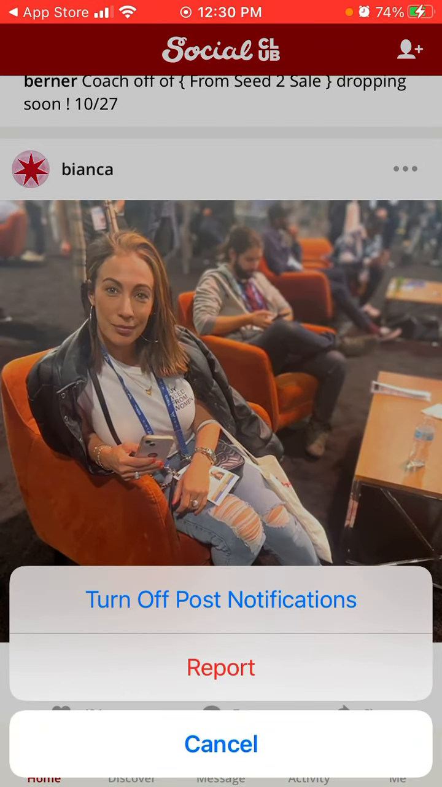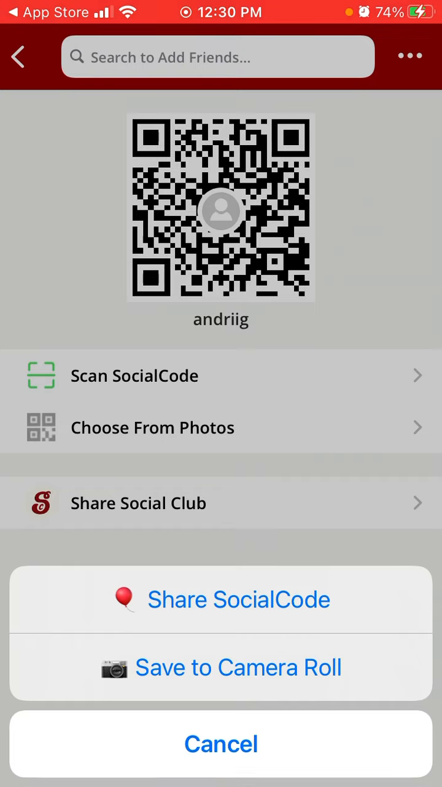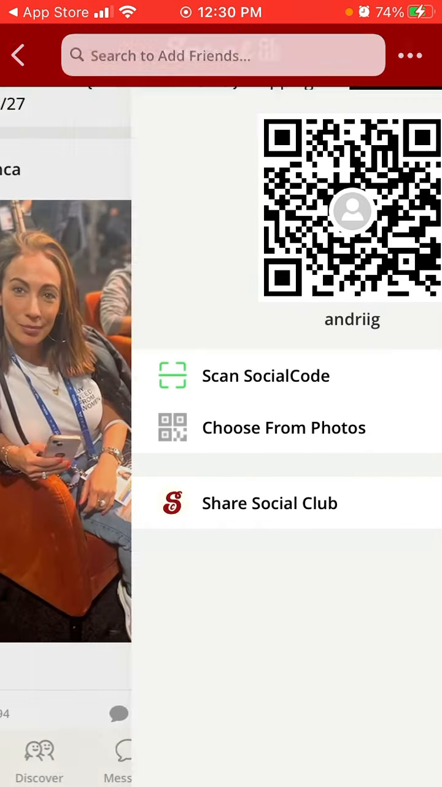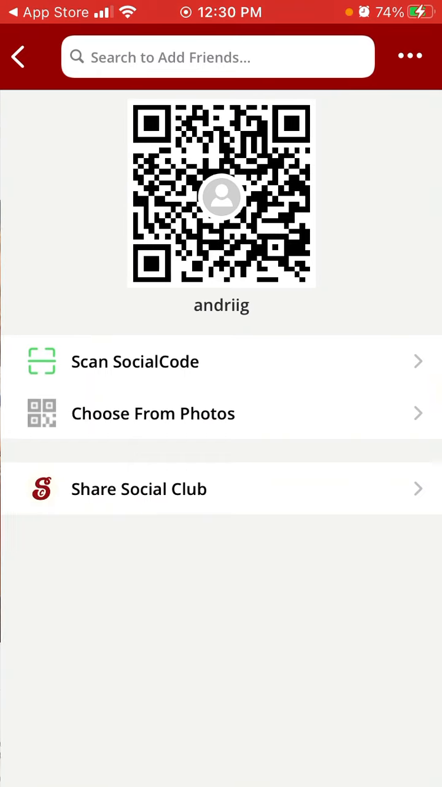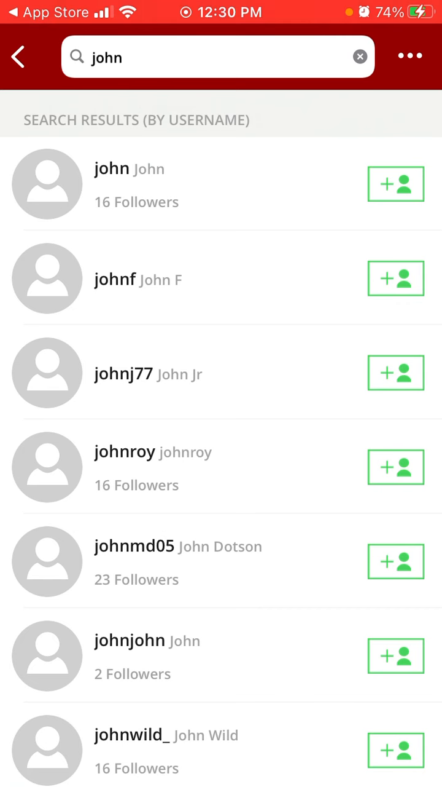To follow someone, just go to someone's profile or just tap on this green icon and then you can follow. You can turn off post notifications if you don't want to be notified every time. Then you can just add friends like this in the top right part. So here, add friends. Choose from, so do like that. It's easy to search friends by username. You can just see search results and then just add people if you want.